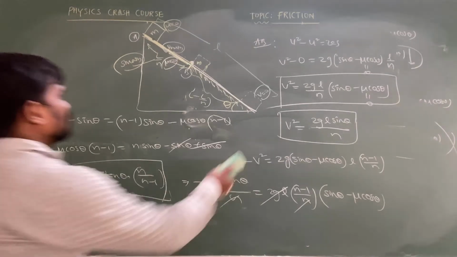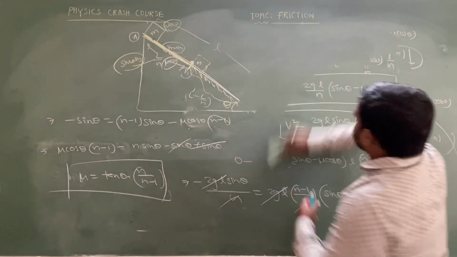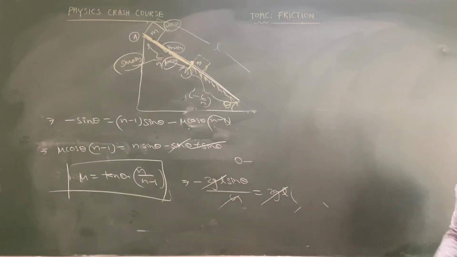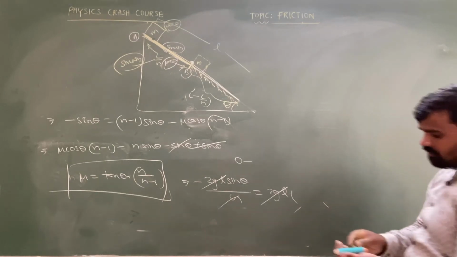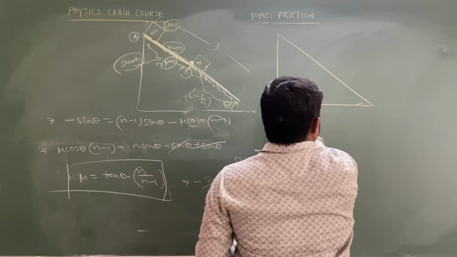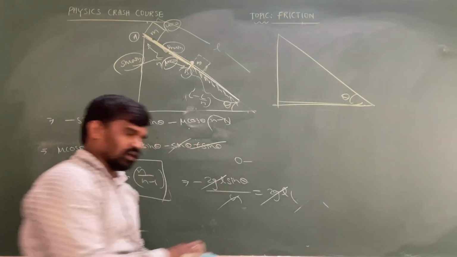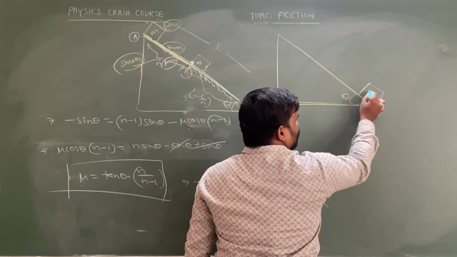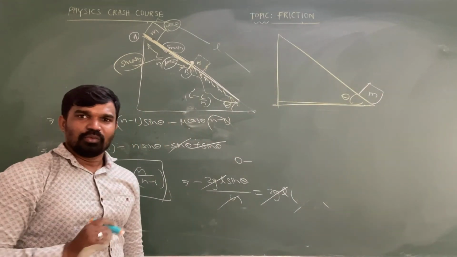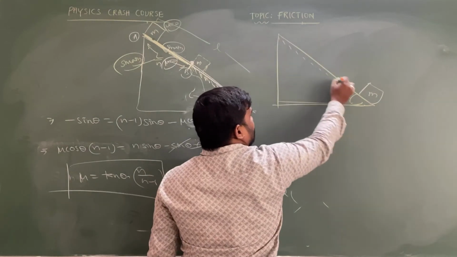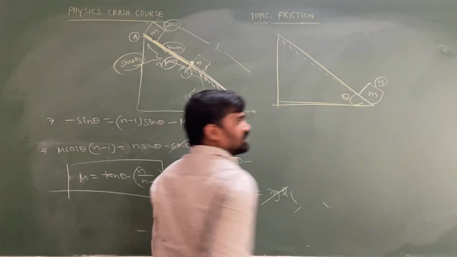Suppose an object is projected upward on a rough inclined plane. Here we have a rough inclined plane with inclination theta, and the object has mass m. It is projected up the inclined plane with an initial velocity u.